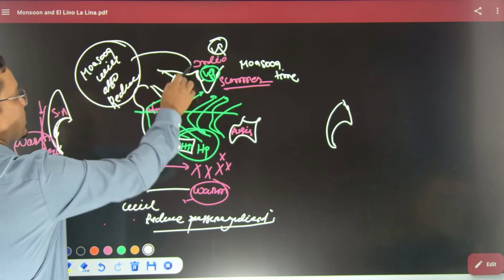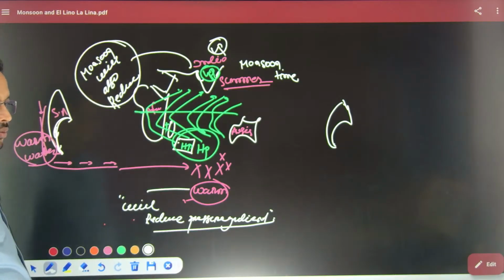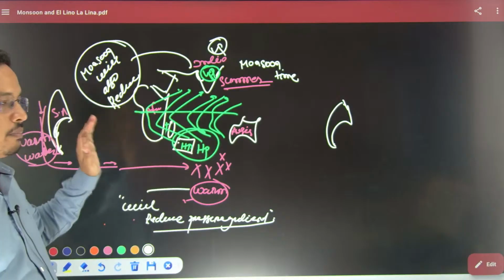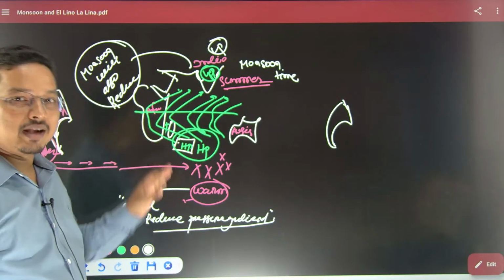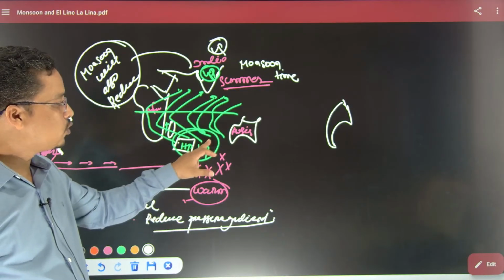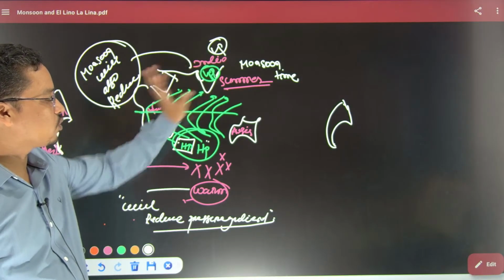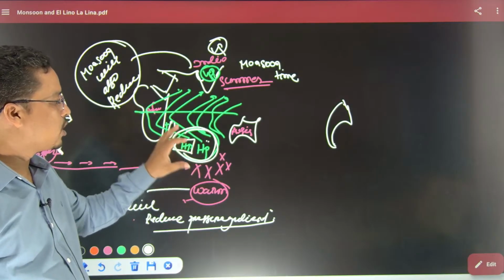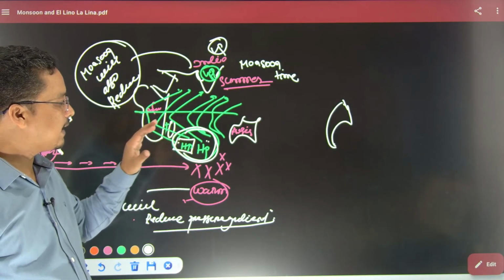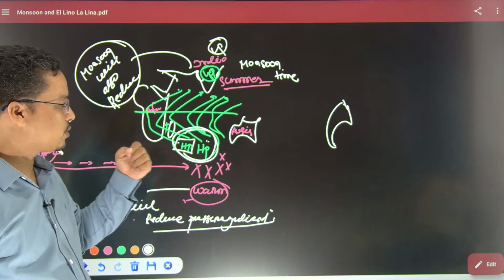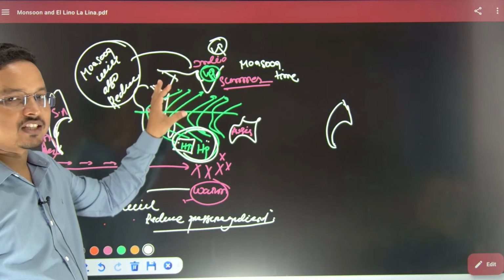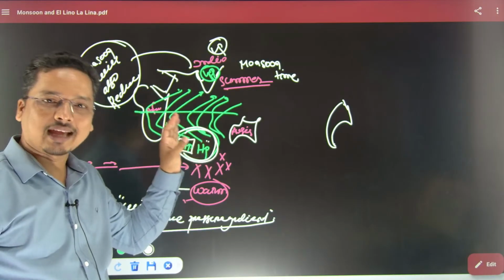The monsoon will also reduce in India, right? Hope you are getting me. Because as I said, the point is that we need a cooler surface here for a good monsoon. We need the southern Indian Ocean to be cool and high pressure, let the high pressure be stronger so that there would be more pressure gradient and India will experience a good and healthy monsoon.